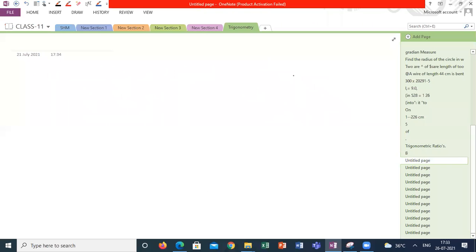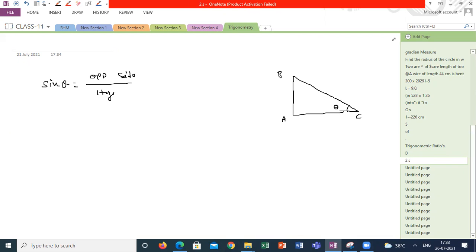According to this, what are the names of these ratios? What is the first ratio? Sin theta. What is the definition of sin theta? Opposite by hypotenuse, AB by BC. Then cos theta.